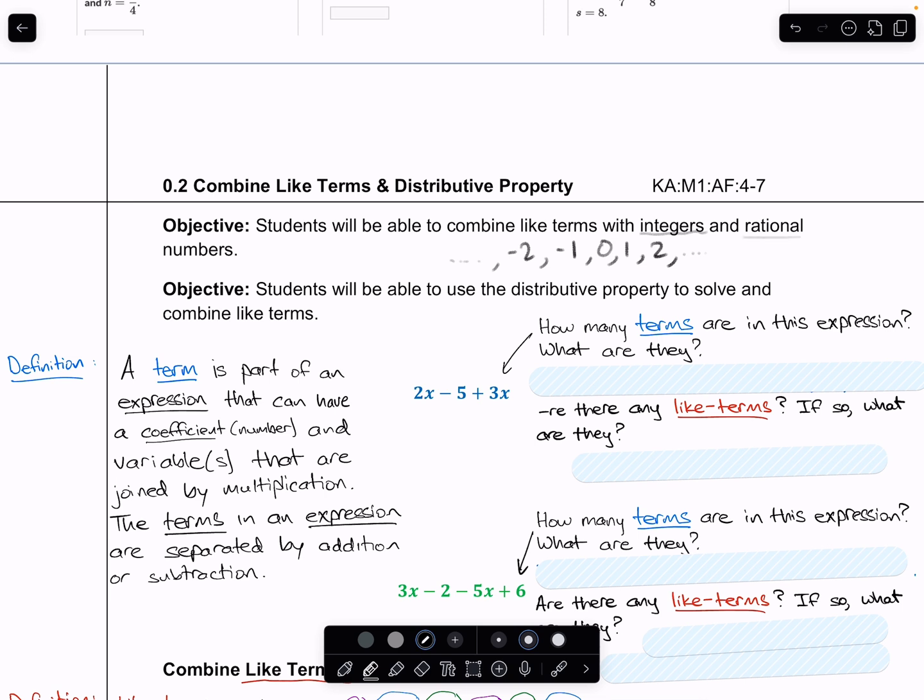Now, rational numbers, you should recall that a rational number is based on the word ratio, which means fraction, right? So rational numbers are numbers that can be expressed as a fraction of integers. So things like 1/2, 1 and 2 are integers. 5/2, it's improper, but it's still a fraction, right? And 5 and 2 are integers.